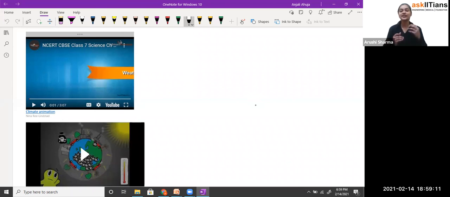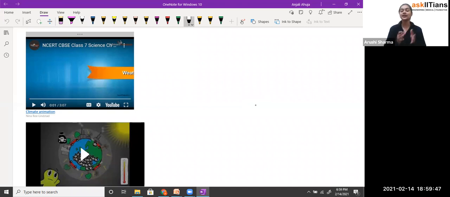So it's like that, student, if we talk about the sun as a source of heat, from that we measure what would be the maximum temperature and minimum temperature. Because, student, if we talk about the summer season, in the very mid of the afternoon, around 12 p.m. or 1 p.m., the sun is shining so much, it gives a lot of heat at that time, that the temperature is maximum at that point, and the temperature is minimum at the very early morning, around 4 a.m. or 5 a.m.